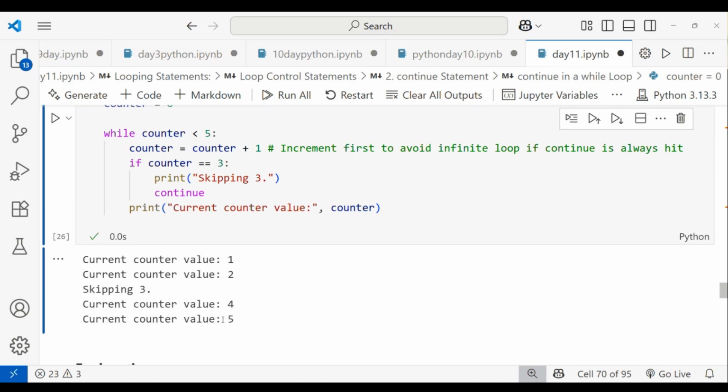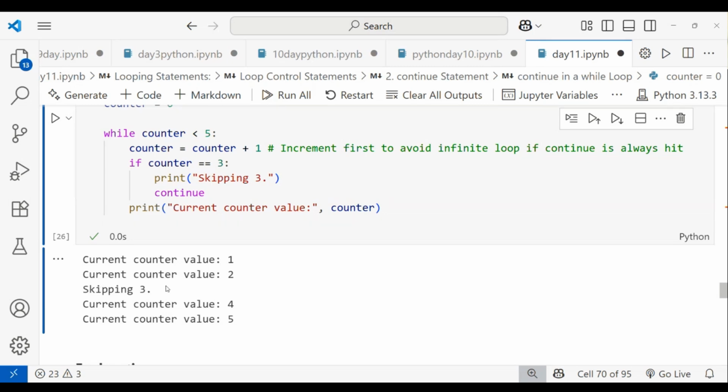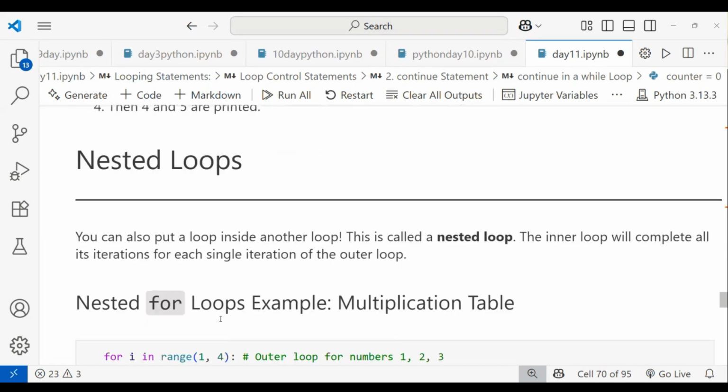So you can clearly observe here that when I use continue, the current one will be printed, and when I get the 3, it should be skipped. Why am I using continue here? That's why it's skipping. Otherwise it will work normally after that. This is the beauty of your continue control statement. And the next one is what?